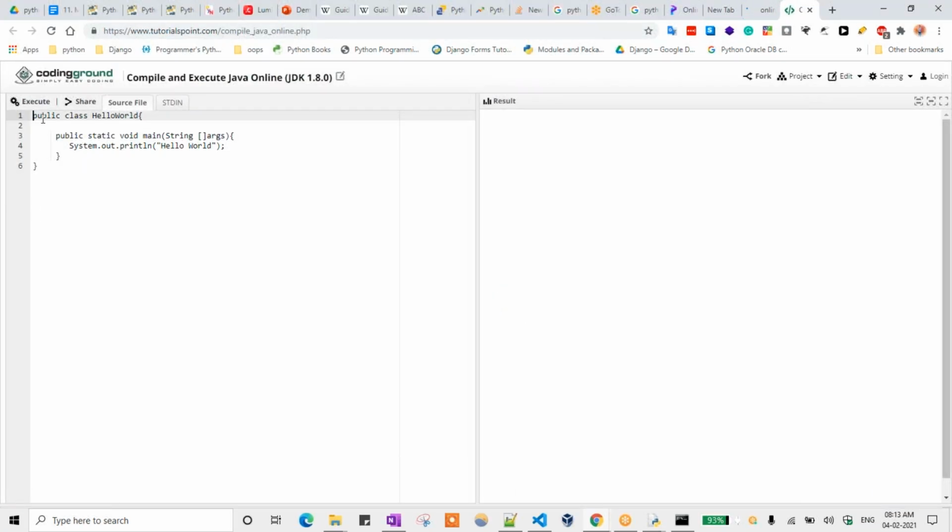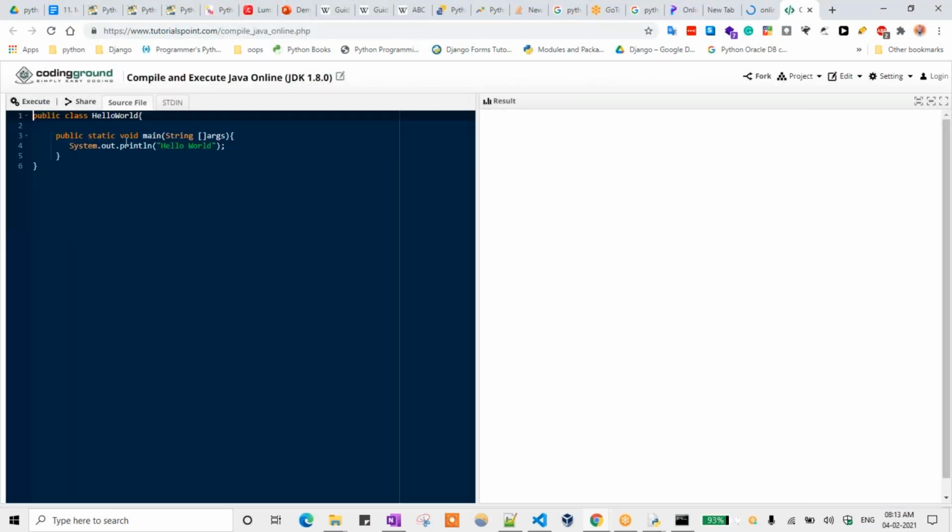Even if we miss one thing, it will throw an error. Here I write public class HelloWorld, then public static void main, then String array args, and then System.out.println of hello world. If I click the execute button, we get hello world. First we need to compile that code and then it runs that code. So even if I miss a semicolon here, it will throw the error at that particular point.